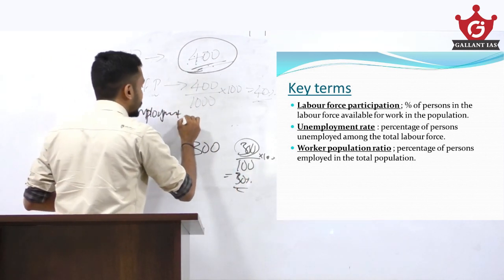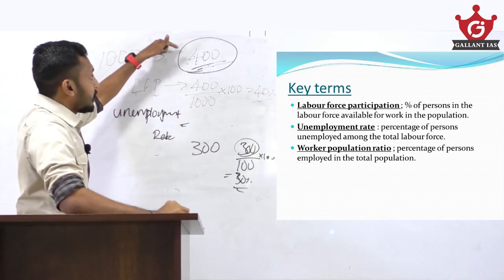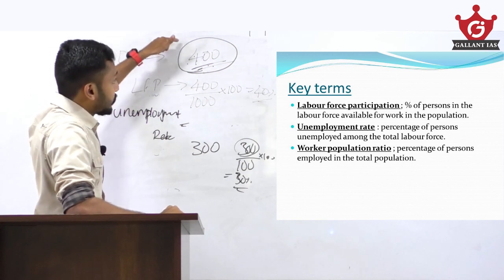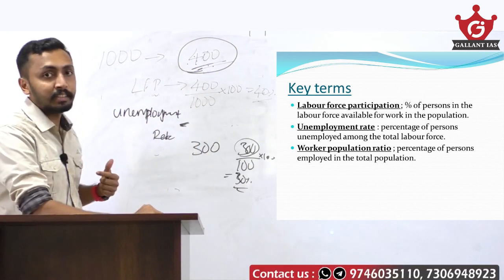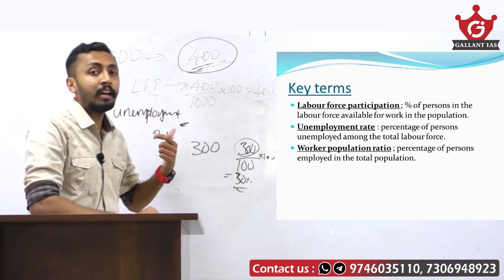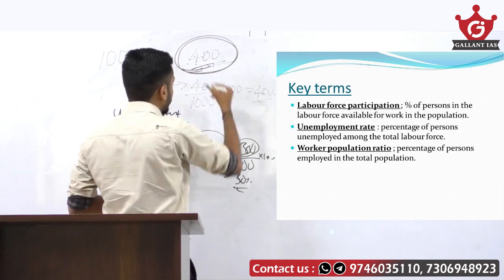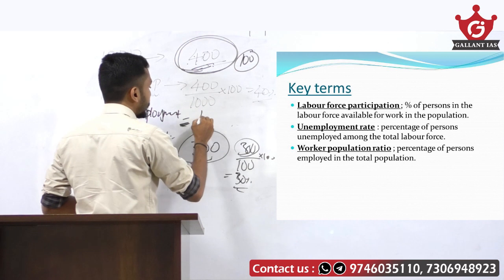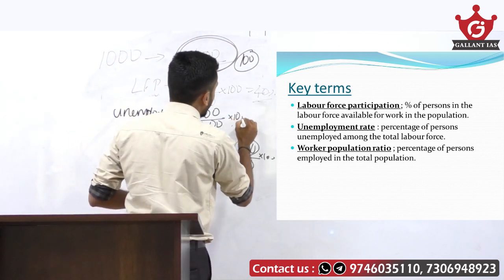Then what is the unemployment rate? Out of the total labor force available, how many don't have jobs? They are ready to work but don't have jobs. 300 are working, 400 is the labor force, so the unemployed is 100. Then the unemployment rate will be 100 divided by 400 into 100.